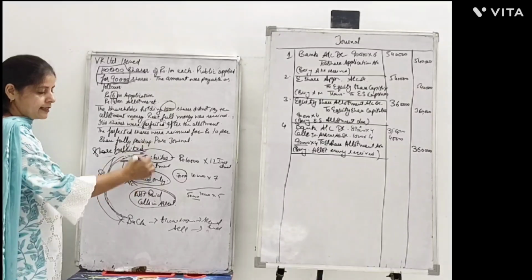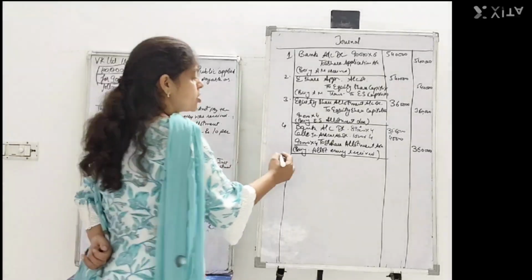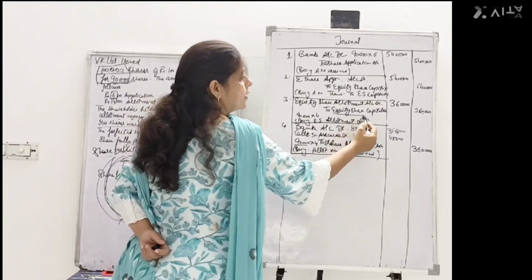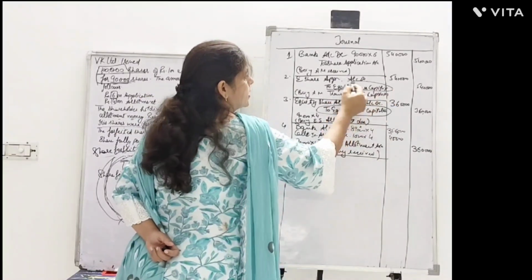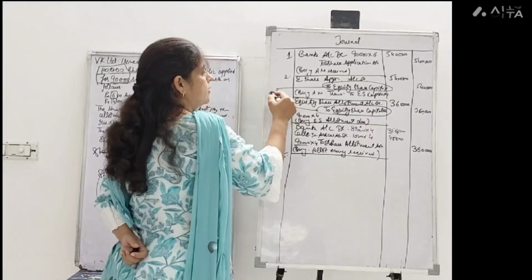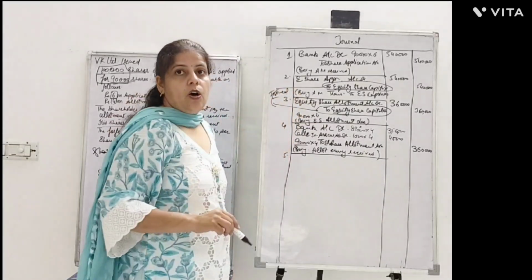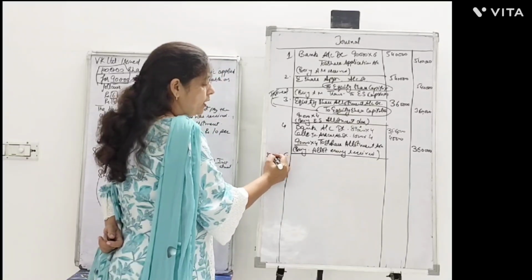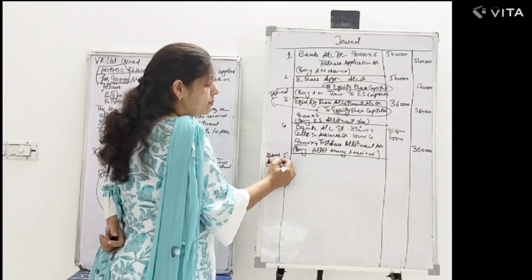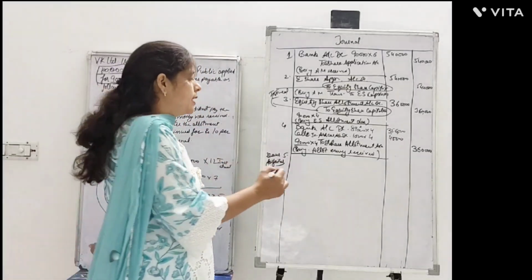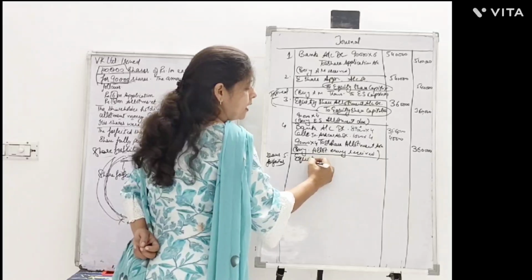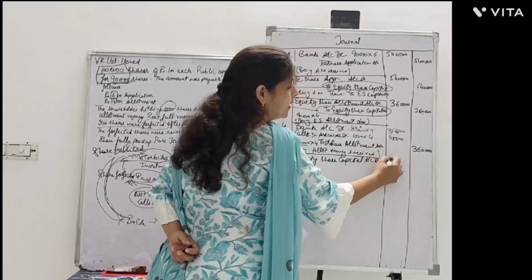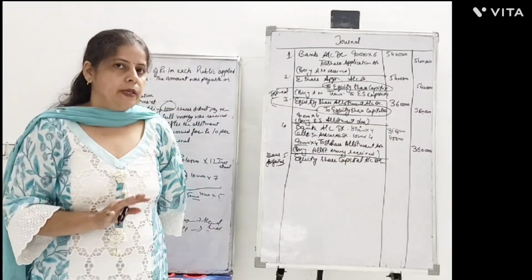Now let's understand this point here. When the share capital was issued, we were giving a credit to our equity share capital, right? But now we are forfeiting the shares, right? Shares have been forfeited. So what was credited should be debited now. What is to be debited now? Equity share capital account is to be debited, because when we made an issue it was credited. Now we are bringing the shares back, so it should be debited.